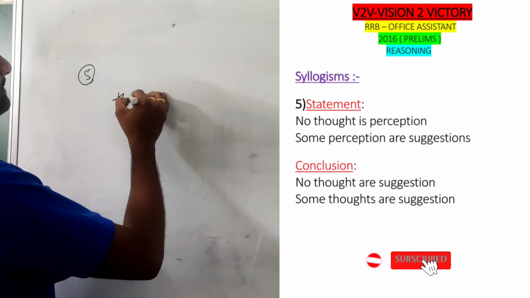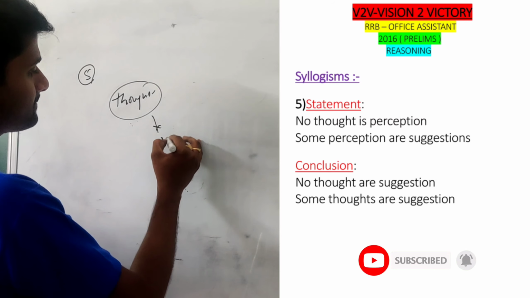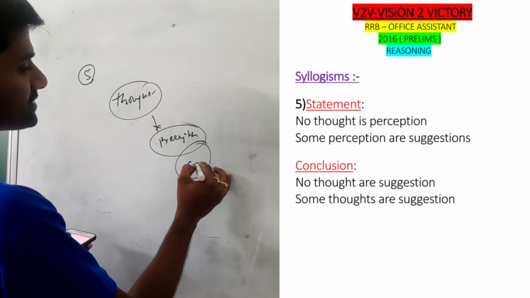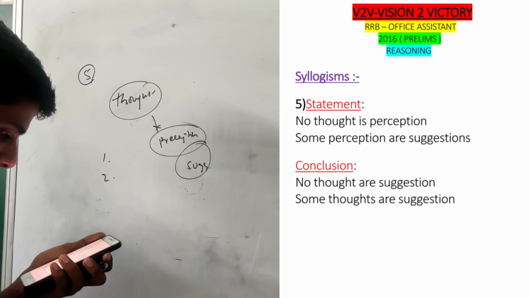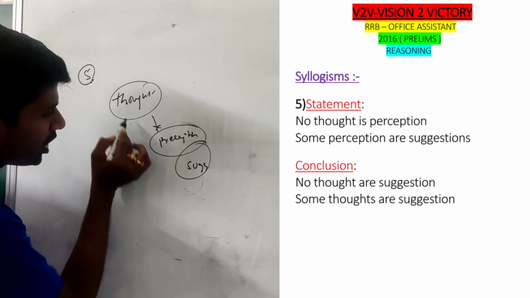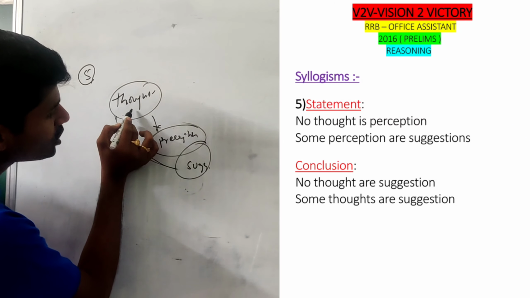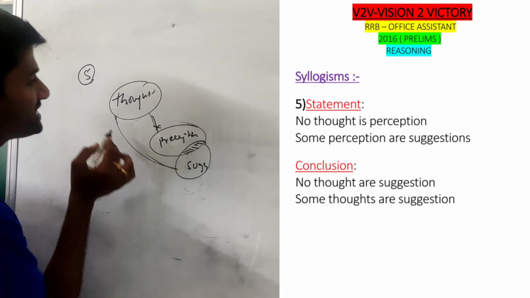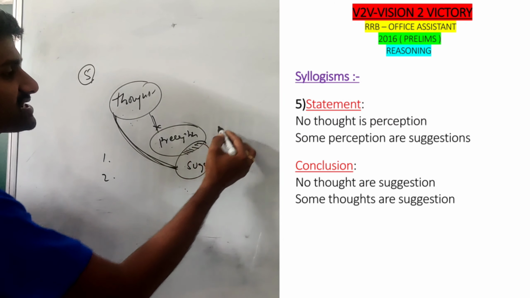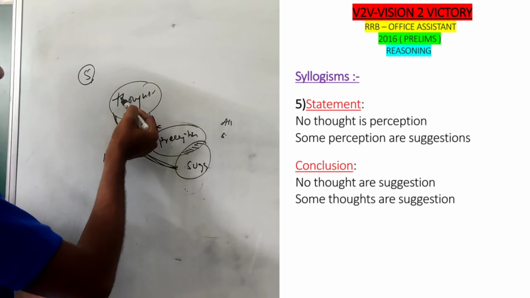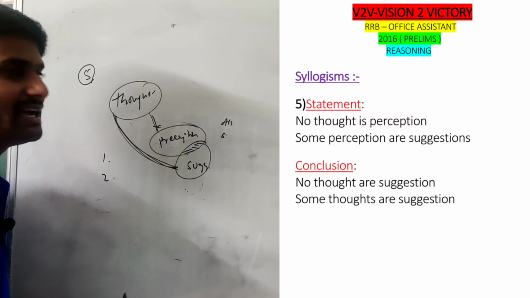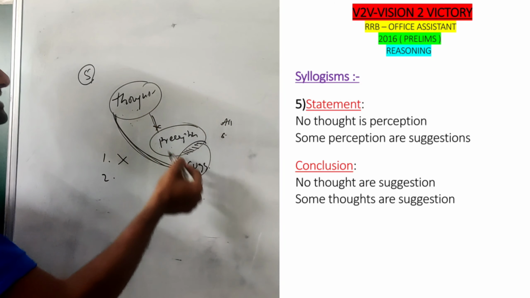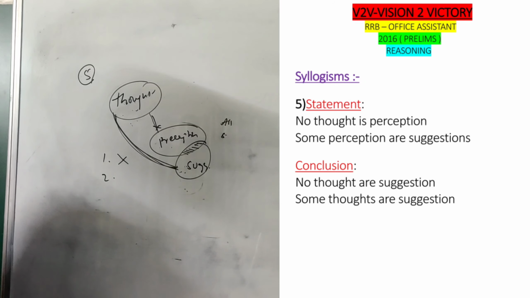No thought is a perception. Some perceptions are suggestions. Conclusion number 1. No thought is a suggestion. Here, between thought and suggestion there is a relationship. Why? Because thought and perception have no direct link, but perception to suggestion has a some condition, which means thought can become a suggestion. That can be assumed as all, comma, some. I can assume all thoughts are suggestions, or some thoughts are suggestions. But the statement that no thought is a suggestion is completely false, because we can assume a relationship between thought and suggestion.